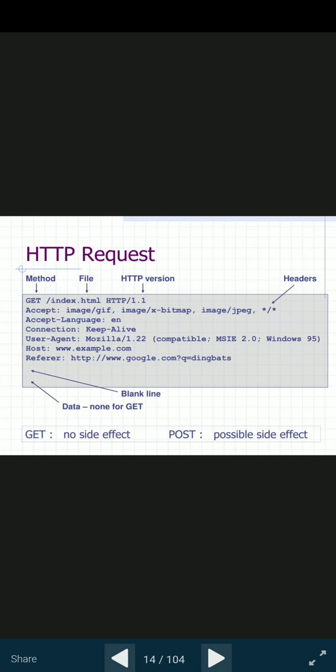Here we are talking about HTTP, the hypertext transfer protocol, which helps you reach the server site. This is the name of the site, and here the HTTP protocol is used.